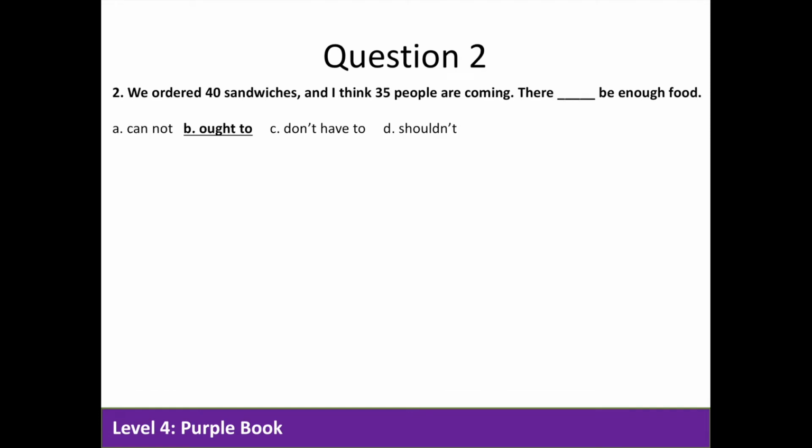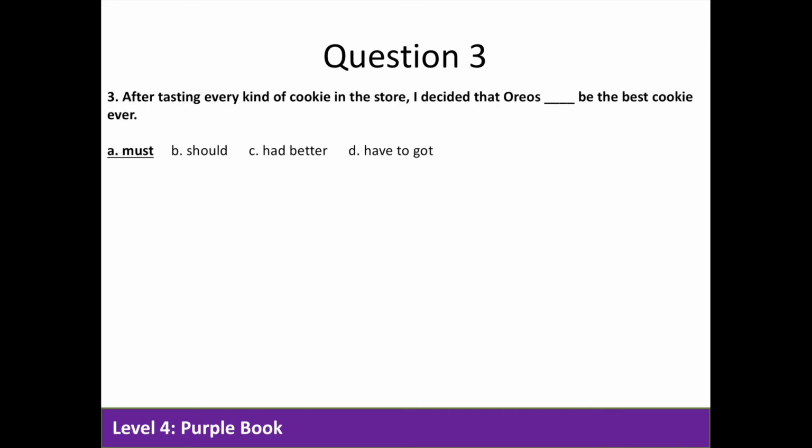Question 2. We ordered 40 sandwiches and I think 35 people are coming. There blank be enough food. Again, here it's likely that we have enough food because we have 40 sandwiches and only 35 people. So B, ought to, is the correct answer.